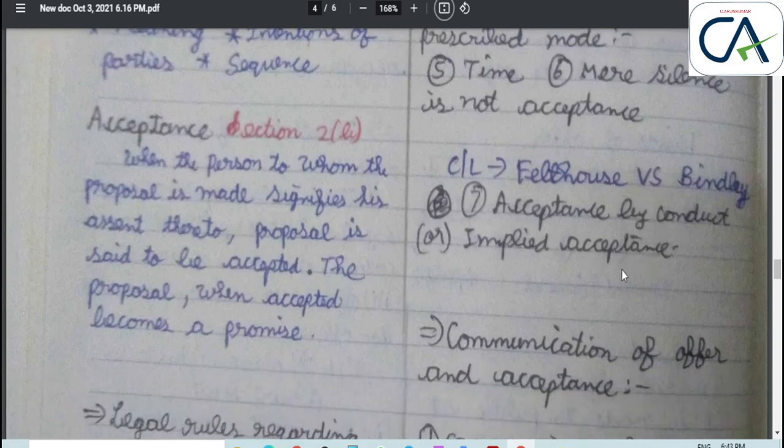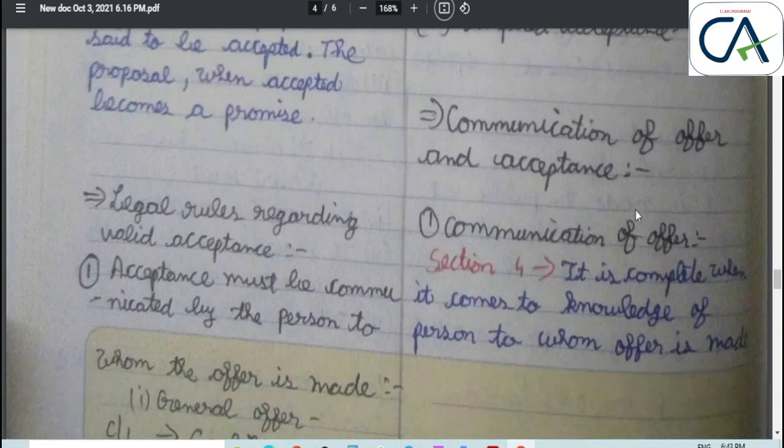Acceptance by conduct or implied acceptance. Here there is an example. When you go to a shoe polisher and keep your shoe, he suddenly polishes your shoe. Here, that means acceptance by conduct. He did not speak any words, written or spoken, but he automatically polishes your shoe. It means he accepted your offer.